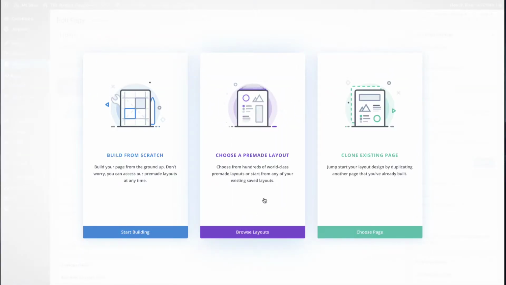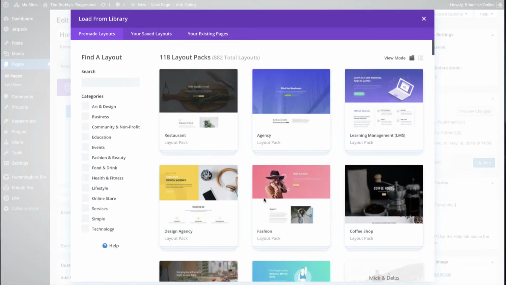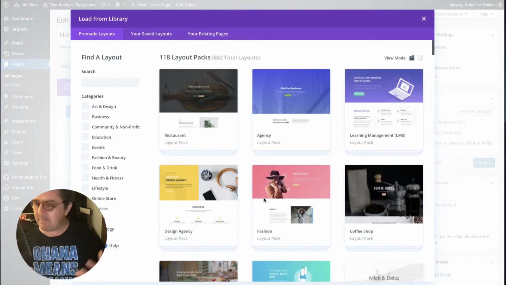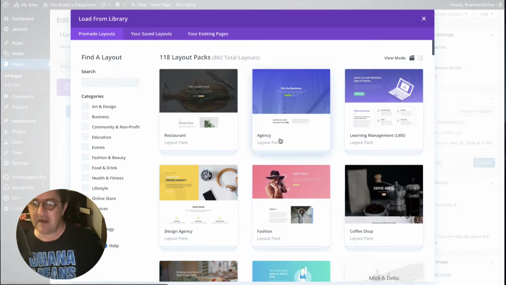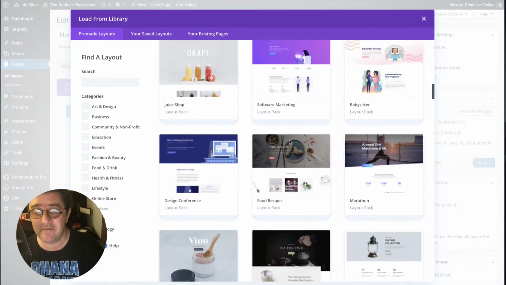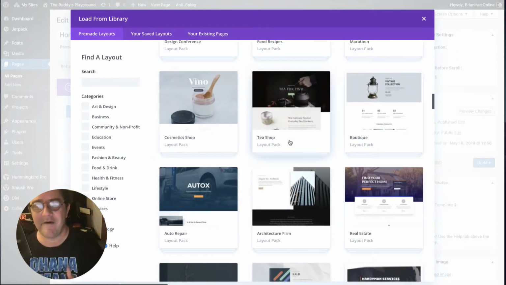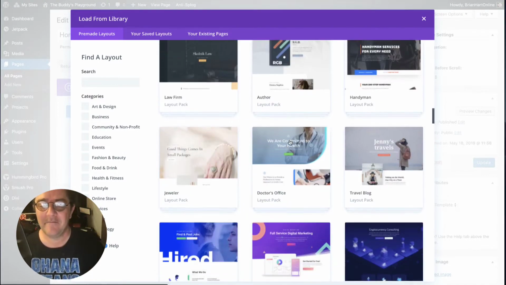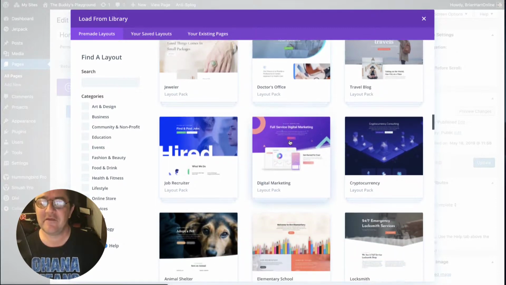Now think of these as starting points, building blocks, if you like. Don't think about the genres, like it's this agency or that, because we can change everything within the layout. So find one that you quite like the look of, and there are a lot of them. Find one that sort of appeals to you.